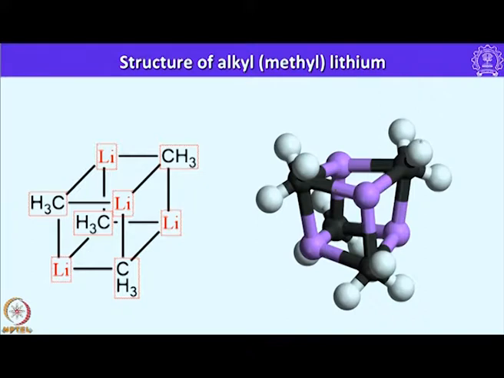You can see here these represent 3 hydrogen atoms on carbon, and we have lithium here, and it will give you a clear idea that one of the sp3 hybrid orbitals of the methyl moiety having 1 electron interacts with 3 lithium atoms. Out of 3 lithium atoms, one of the lithium atoms readily gives 1 electron to each methyl group, so that we have essentially 2 electrons associated with each methyl lithium, and we do not have excess electrons. As a result, 2 electrons are shared between 4 atoms.